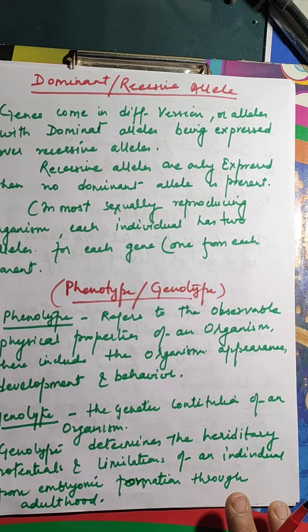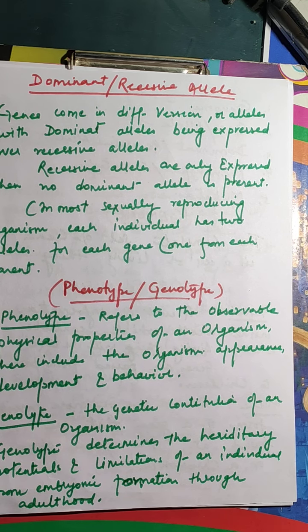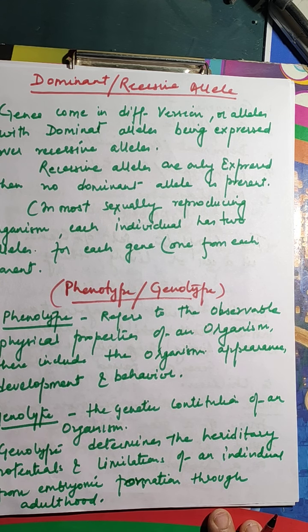definition, that is phenotype and genotype. What is phenotype? The observable characters which can be seen in an individual are known as phenotype. Means the observable characters that you can see and observe physically. So these are the phenotypic characters, the physical appearance characters.